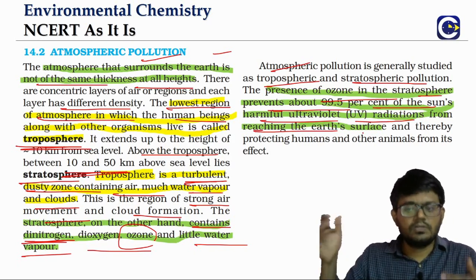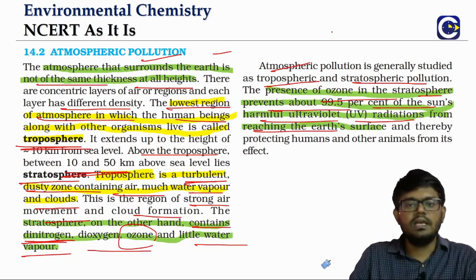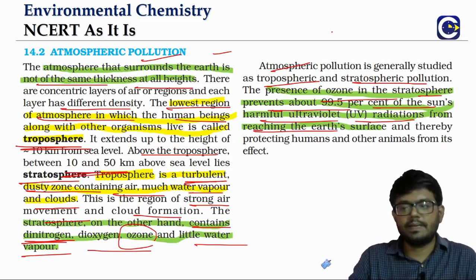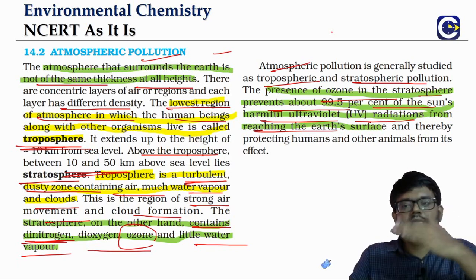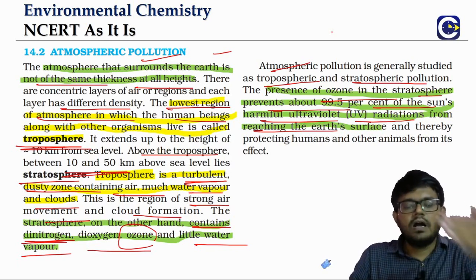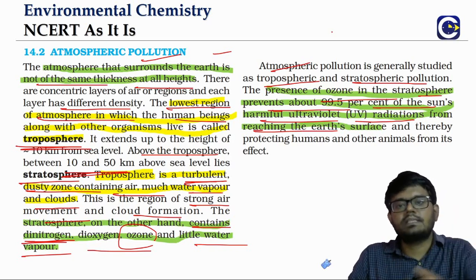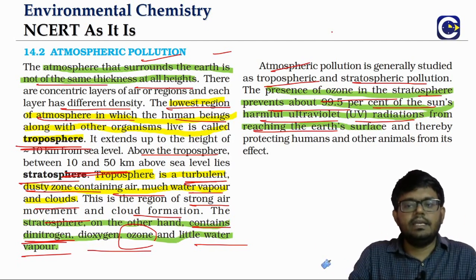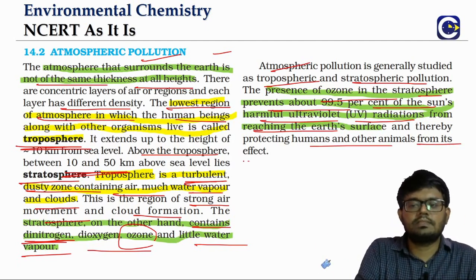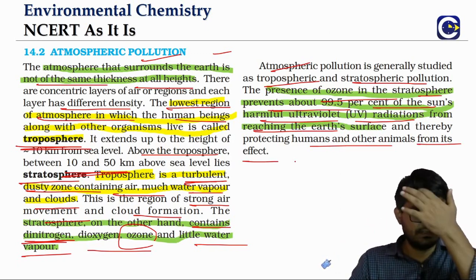UV means ultraviolet radiations, which are high energy and high frequency radiation compared to the visible part of the spectrum. Because almost 99.5% of the harmful radiations are prevented from reaching the surface of the earth, this ozone layer protects humans and other animals, even plants, from the harmful effects of the UV radiations.